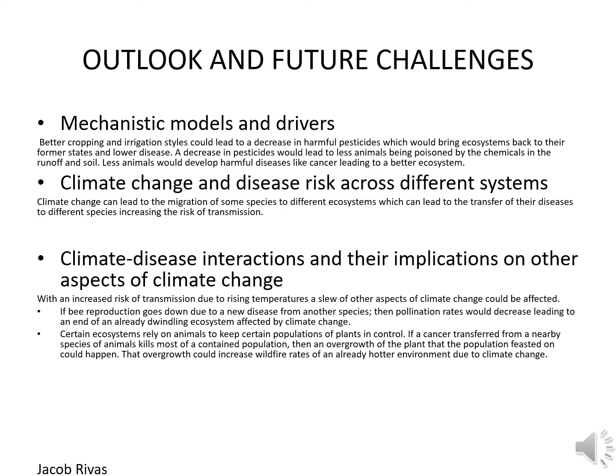Mechanistic models and drivers. The theory is better cropping and irrigation styles could lead to a decrease in harmful pesticide use. The prediction is the former states of the ecosystems will be restored and the disease rate will be lowered. Climate change can lead to the migration of some species to different ecosystems, which can lead to the foreign population transferring the disease to the new population. With an increased risk of transmission due to rising temperatures, a slew of other aspects of climate change could be affected.